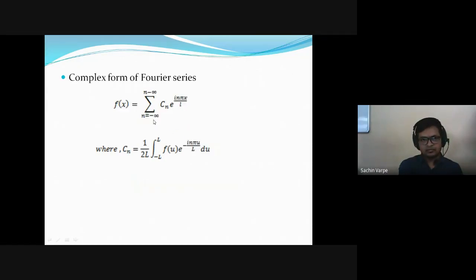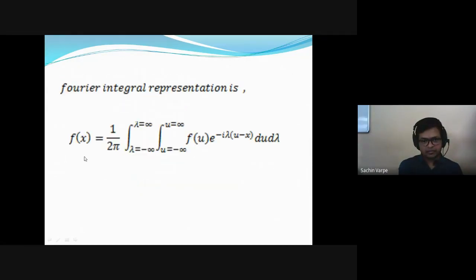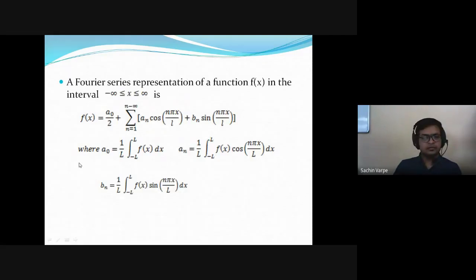So with the help of substitution of these three integrals a naught, an and bn into the formula of Fourier series representation, we get a complex form of Fourier series representation by writing the cos and sine functions in terms of exponentials.